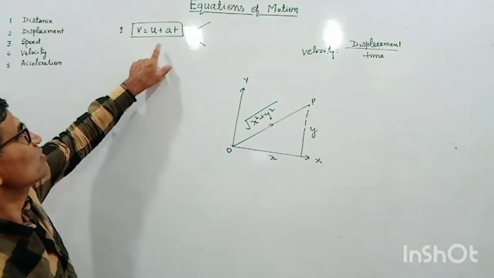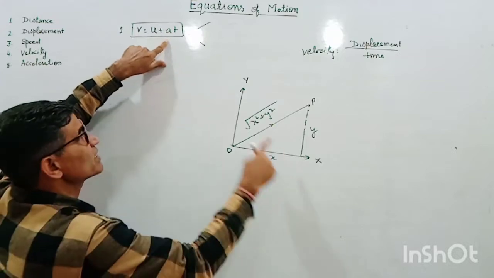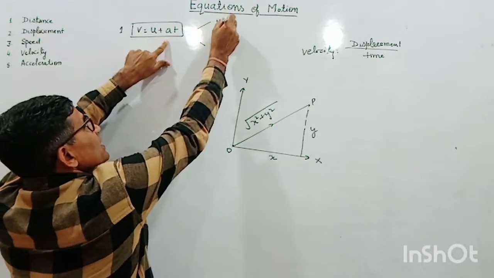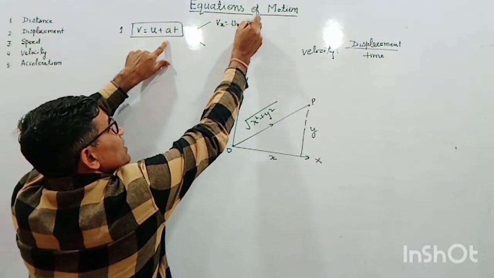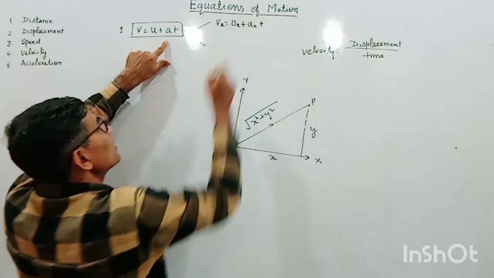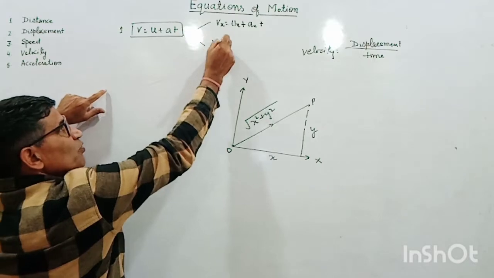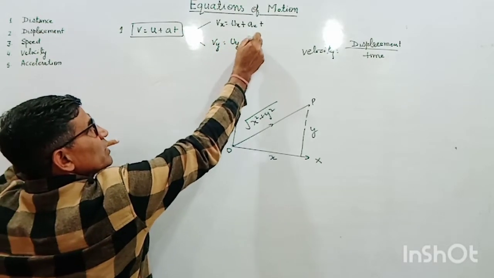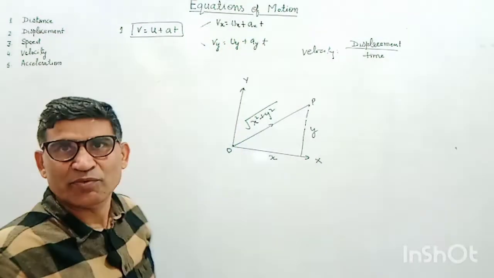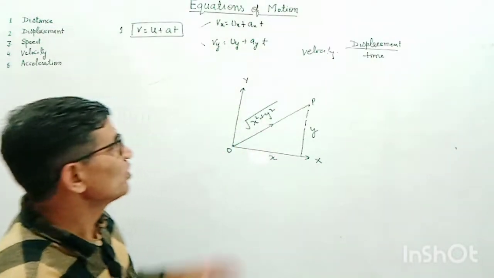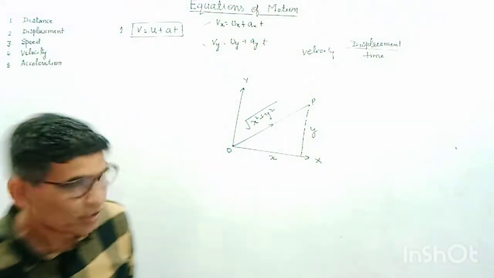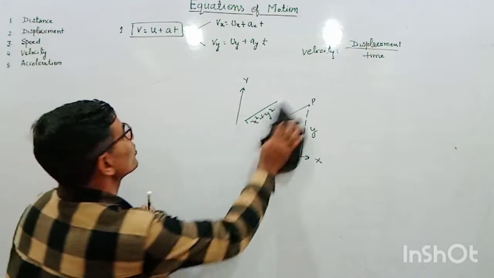So if I use this equation along the x-axis, I can write Vx is equal to ux plus ax into t. If I have to use it along the y-axis, I will write Vy is equal to uy plus ay into t. We can use this equation of motion for two dimensions separately. So this is the first equation of motion.